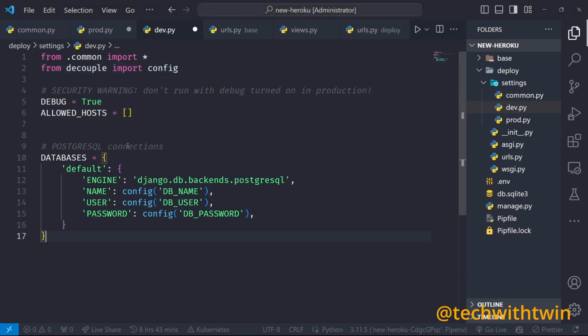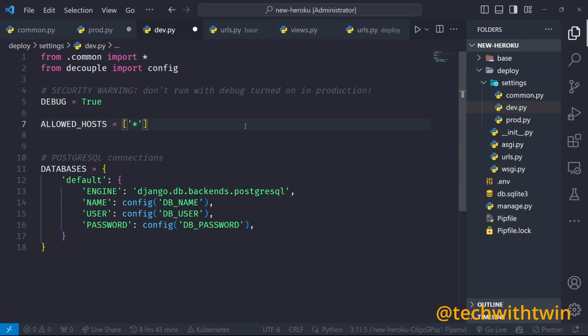This is the configuration for Postgres, the engine, name, user, password. All these are in the .env, so you just need to add them there. And also I want to allow anyone to access the application currently because it's just for tutorial.